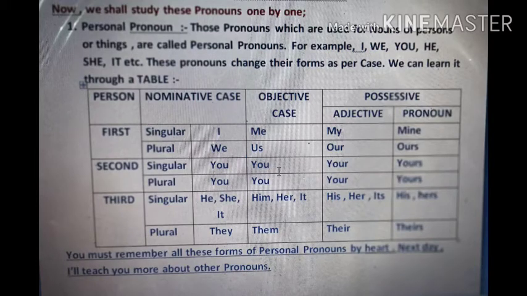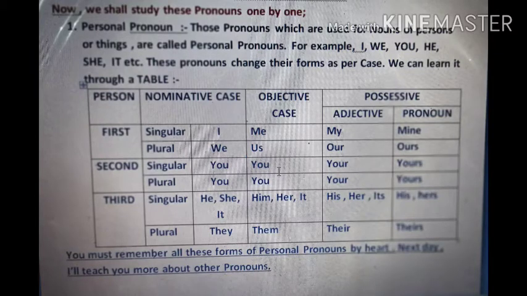As you are watching the table, you are also, I think, aware about all these pronouns. As you know that there are 3 persons in the pronoun: first person, second person, third person, and there are 2 cases and one adjective and other pronoun.